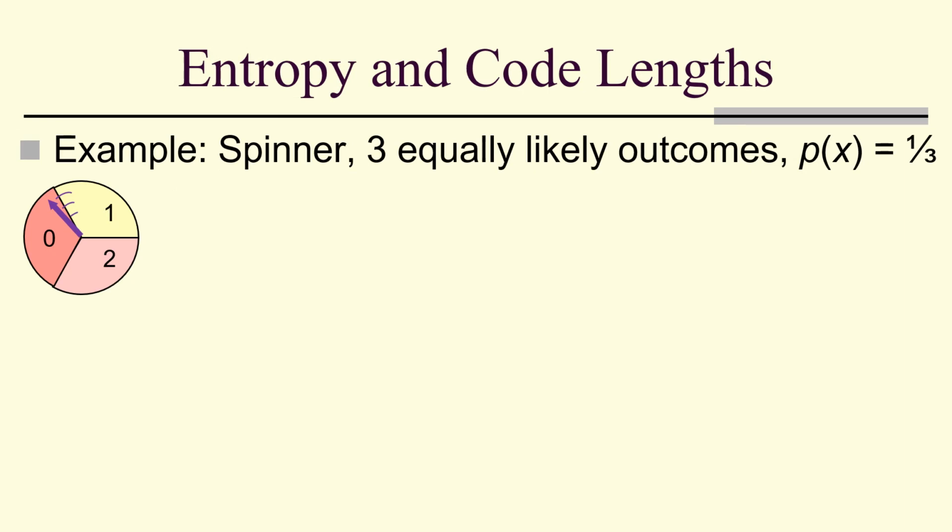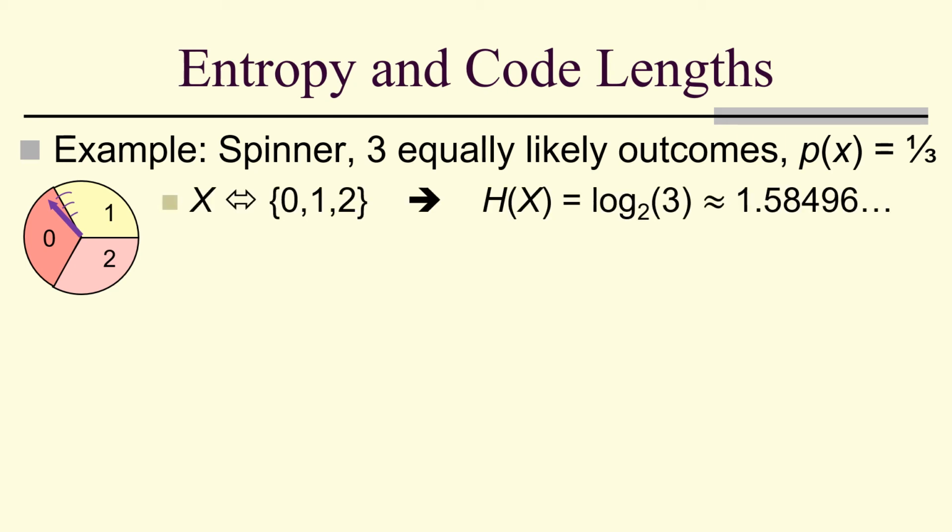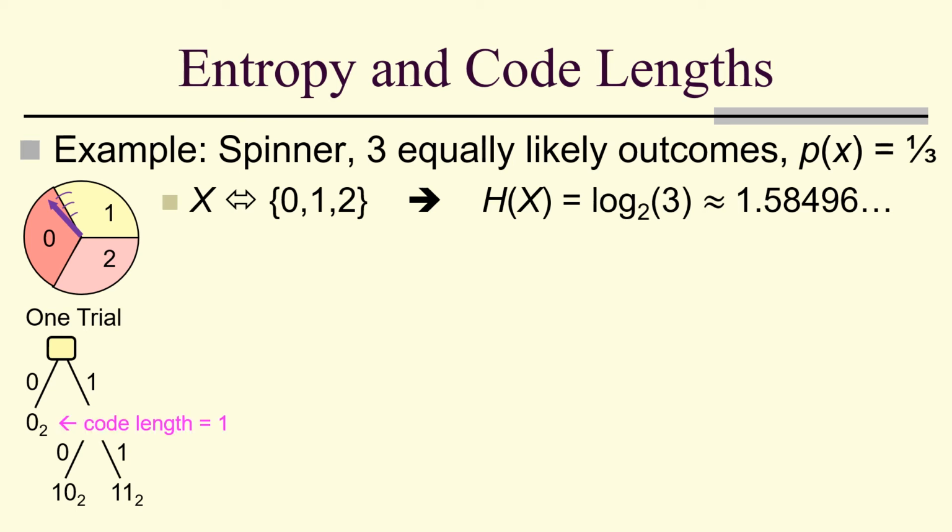Let's look at an example, a spinner with 3 equally likely outcomes, each with a probability of a third. The entropy is the log base 2 of 3, which is about 1.58496, so on and so forth. In one trial, we could form this kind of a tree, code length 1 and code length 2. That means we get 5/3 as the average for the 3. The average code length is 1.666 and repeating.